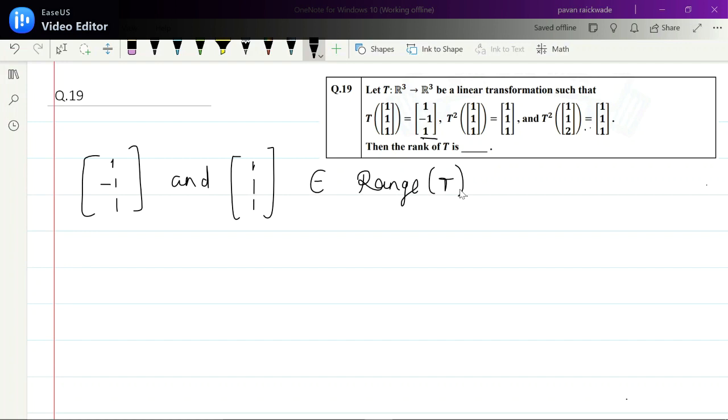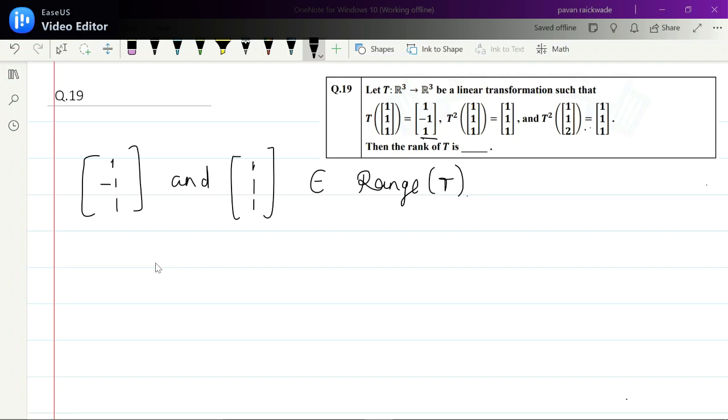I will write it. And these two elements, if you observe closely, these two vectors are linearly independent, correct? So we know the rank of T is simply the dimension of the range space of T. And what does dimension mean? It's a maximum linearly independent set. That means there cannot be more than dimension number of vectors which are linearly independent, right?